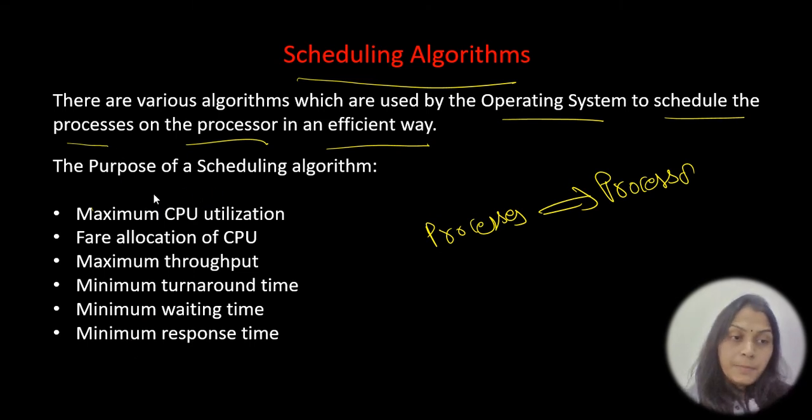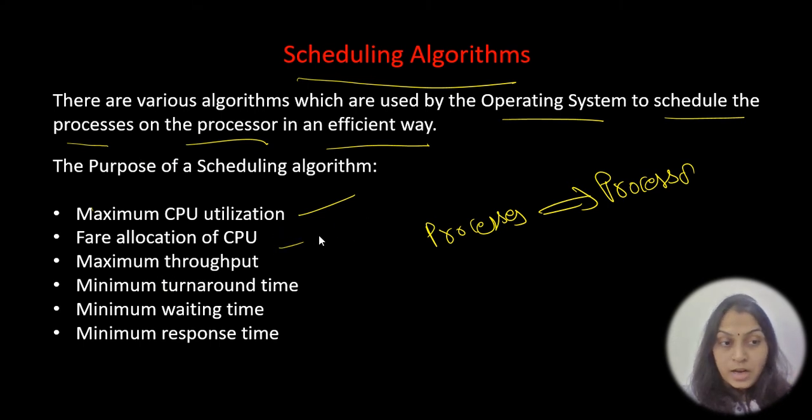So let's see what the purpose of the scheduling algorithm is. I said there are different types of scheduling algorithms. Before seeing the different types, let's see the purpose of using these algorithms. First, try to understand the purpose, then you can easily understand why we are working on that. The purpose of a scheduling algorithm is maximum CPU utilization. I need to use the CPU efficiently, which means there should not be any idle time. So the maximum CPU utilization should be there. Fair allocation of CPU.